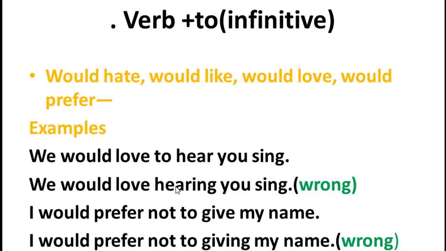I prefer not to give my name. Yes, here I prefer, which is negative. What we do is to plus the base form: I prefer not to give my name. I would prefer not to give.